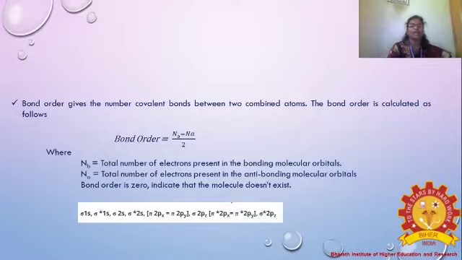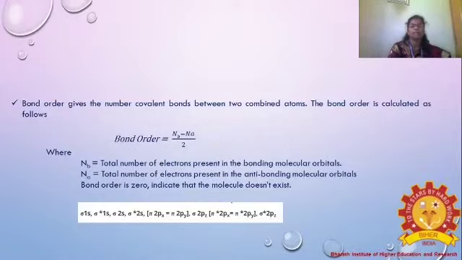What is the meaning of Na? It is the total number of electrons present in the anti-bonding molecular orbitals. That is the higher energy level, denoted as sigma star and pi star. So we now know clearly how to calculate the bond order, that is, how many covalent bonds there will be between the atoms.